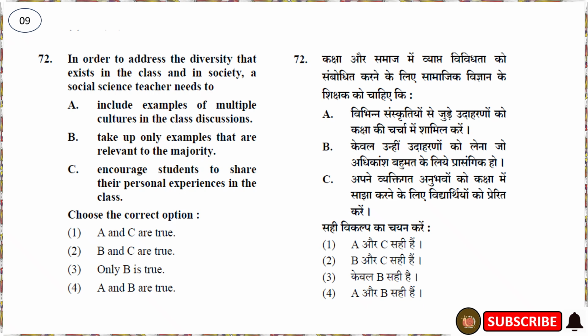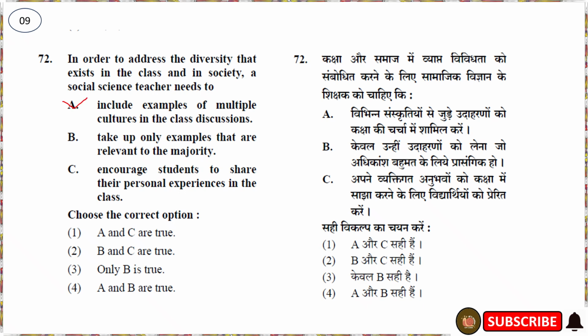The question is like this: in order to address the diversity that exists in the class and in society, a social science teacher needs to dash. Then A is include examples of multiple cultures in the class discussion. Yes, this is the correct option.